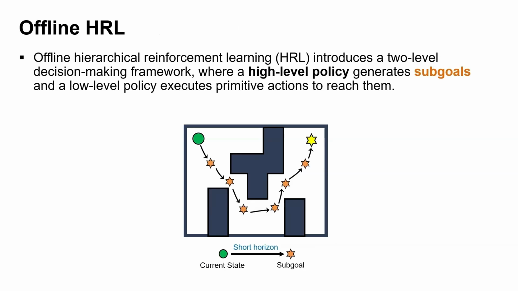To mitigate this challenge, offline HRL adopts a two-level decision-making framework. The high-level policy generates sub-goals, and the low-level policy executes primitive actions to reach them. This hierarchical structure decomposes complex long-horizon problems into manageable short-horizon subproblems. As a result, it has the potential to improve learning efficiency even in sparse reward environments.